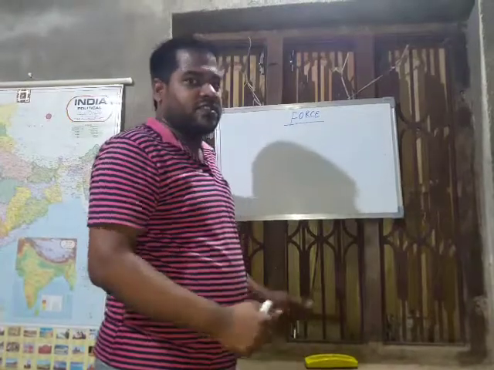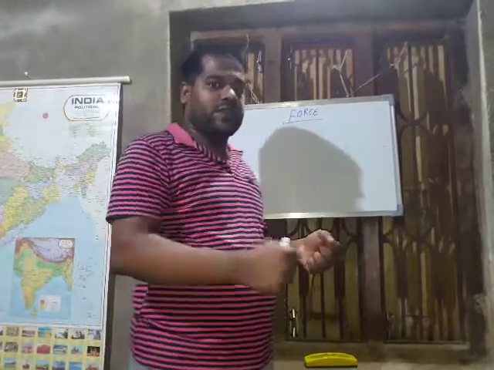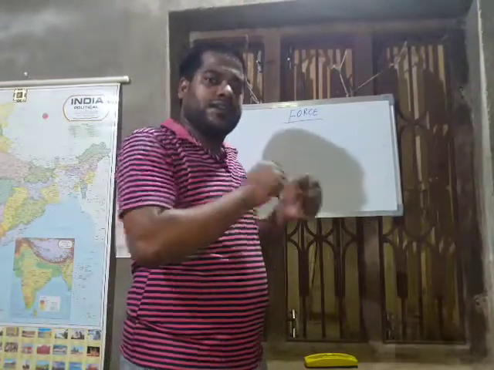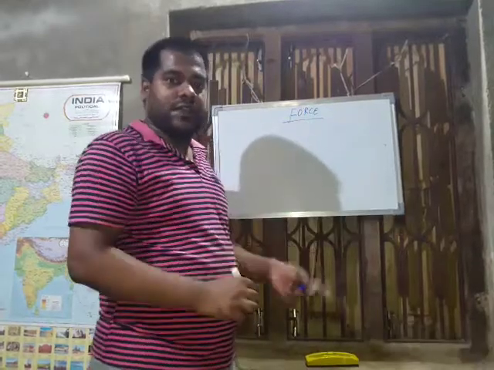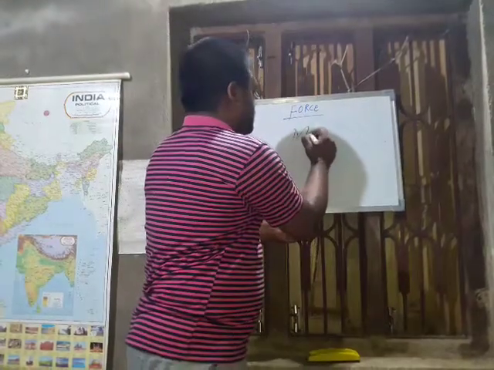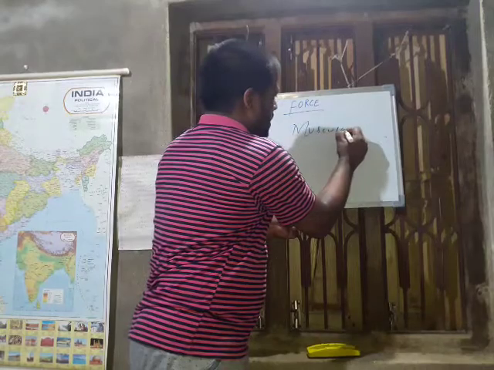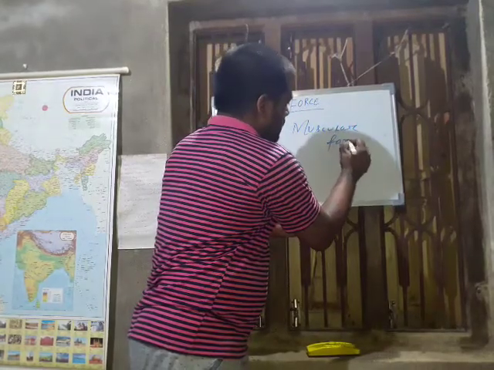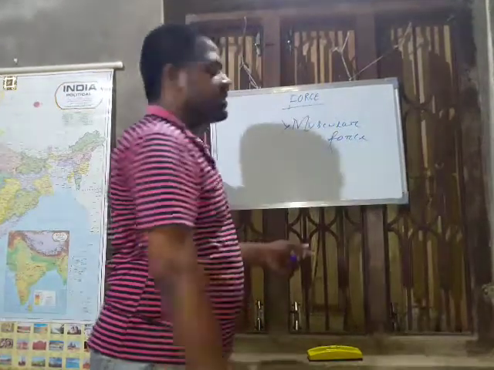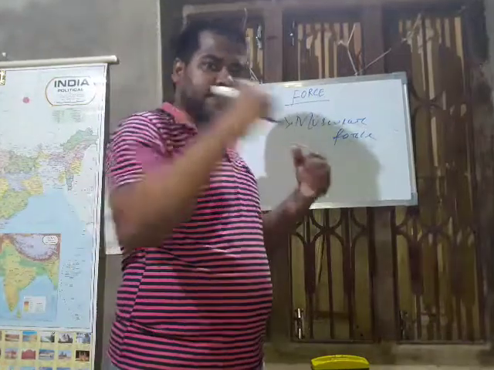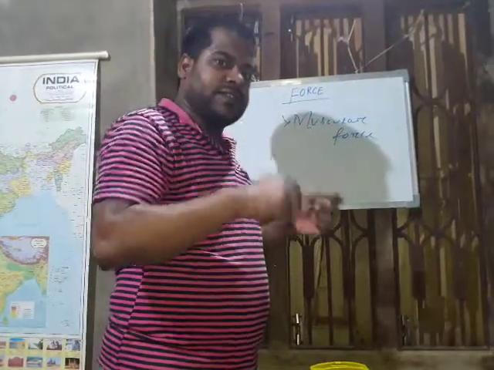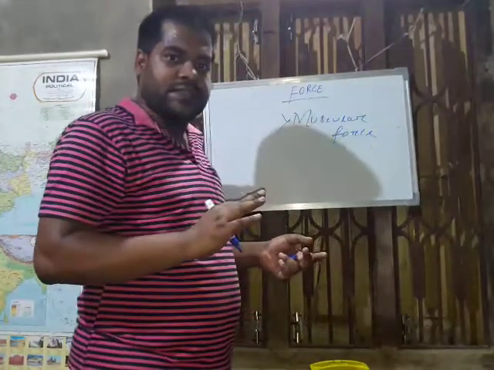So there are different types of force. Muscular force. Muscular force means muscle power. If you use your muscles to pull, then that is called muscular force, right?